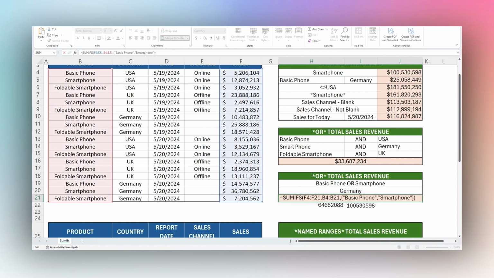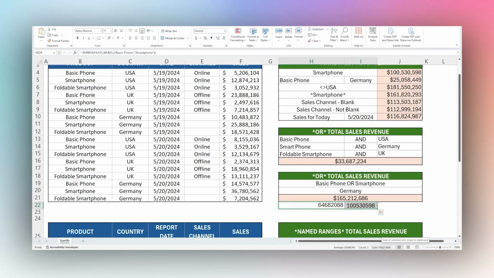So what we're going to do to solve this, because we actually want the total, not two different cells, is we're just going to wrap this inside a sum function. And so now you can see if we look at the total of this, 165, and that's the total there. So we can go ahead and delete this now.